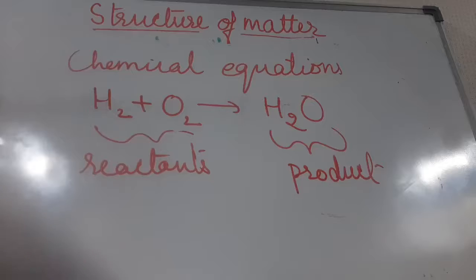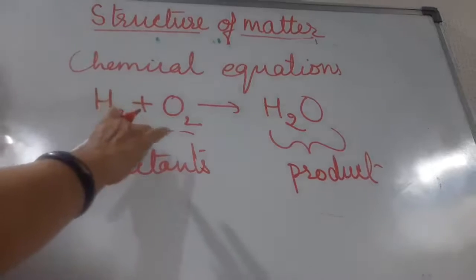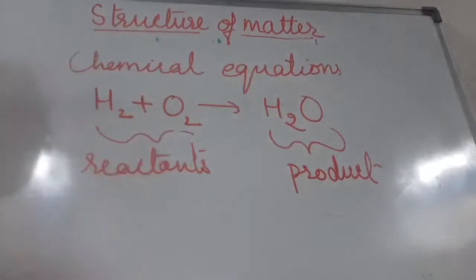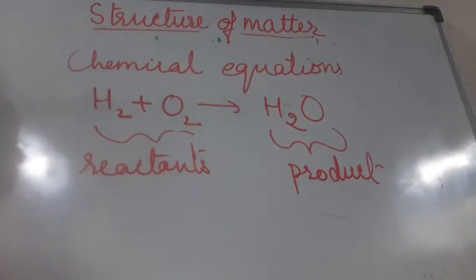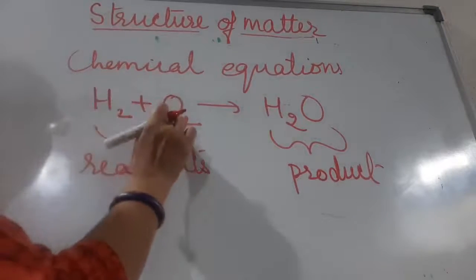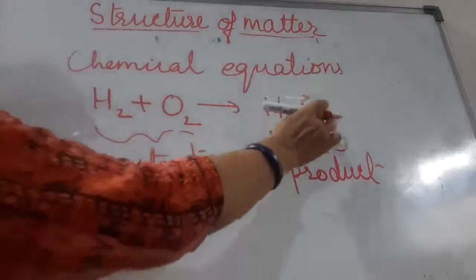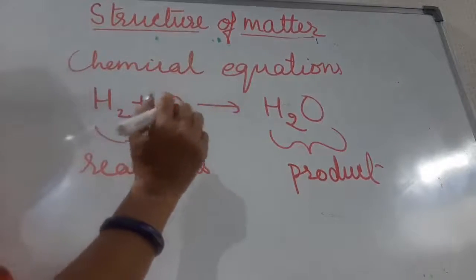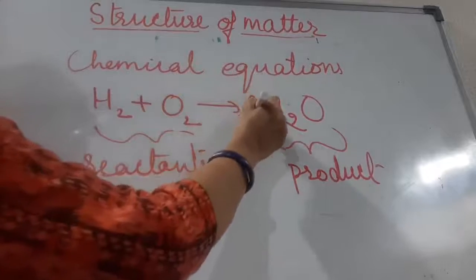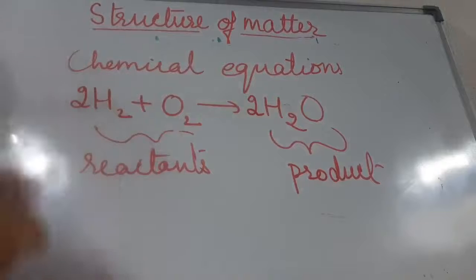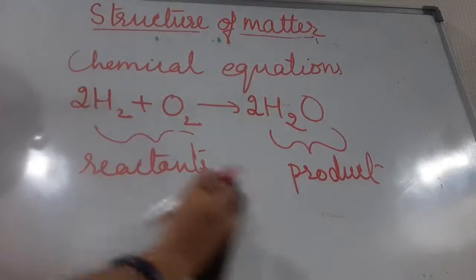And one very important thing: the number of atoms of the element on the left hand side should be equal to the number of atoms on the right hand side. This is known as balancing. Look at this equation: 2 hydrogen atoms, 2 oxygen atoms on the left, and 2 hydrogen atoms, 1 oxygen atom on the right. So we need to balance this. If you write 2 to make 2 oxygen atoms, now it becomes 4 hydrogen, so if you write 2 hydrogen over here, the equation is balanced.